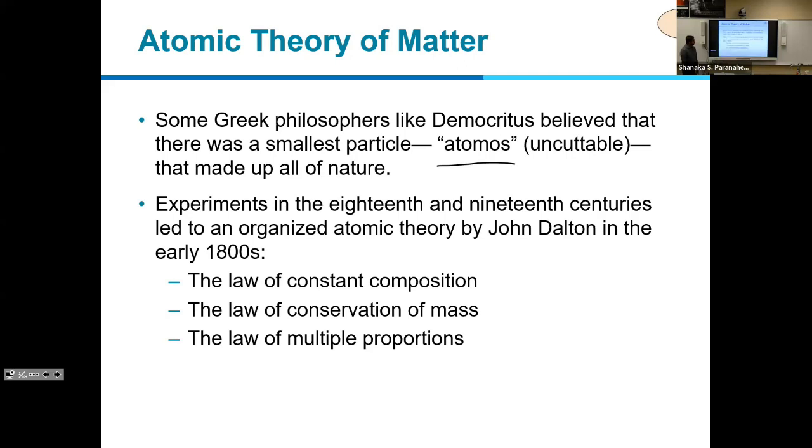So experiments in the 19th century led to organized atomic theory by John Dalton in the early 1800s. So John Dalton proposed a theory. So it has 4 key points. And in his theory, he basically defined the word atom. So he came up with those points based on some of the experiments done by other scientists as well as by himself. So basically, in John Dalton's atomic theory, there are 3 laws, and those 3 laws are constant composition, conservation of mass, and law of multiple proportion. So we are going to briefly discuss those 3 laws.